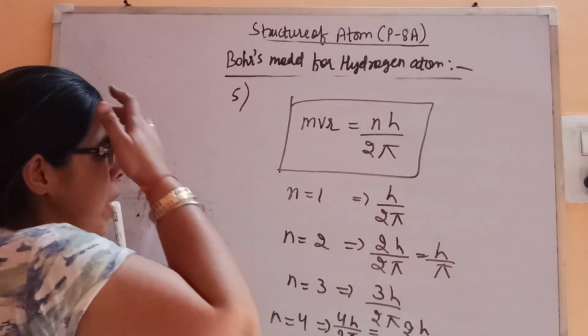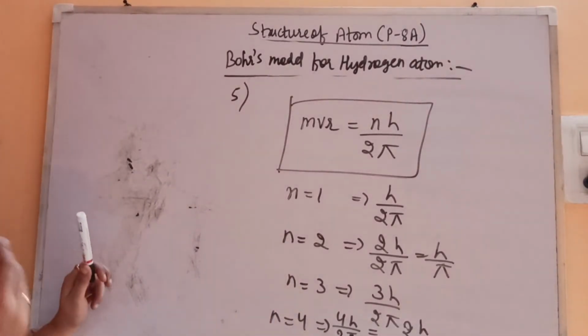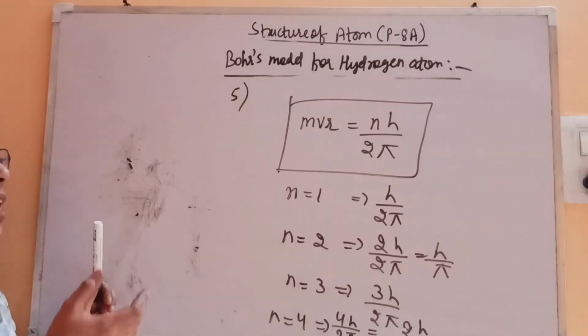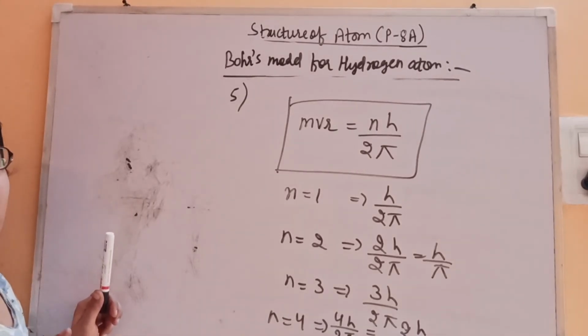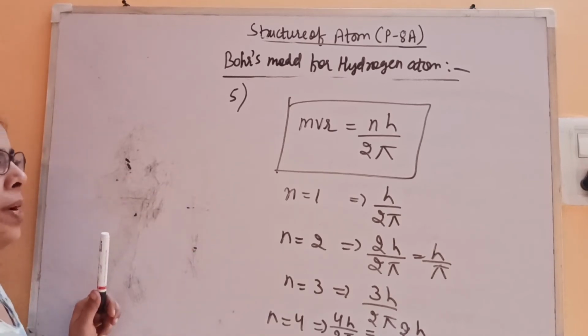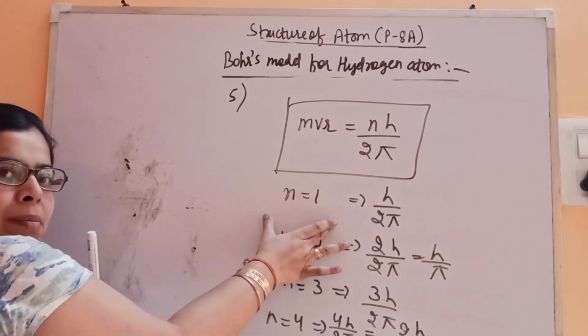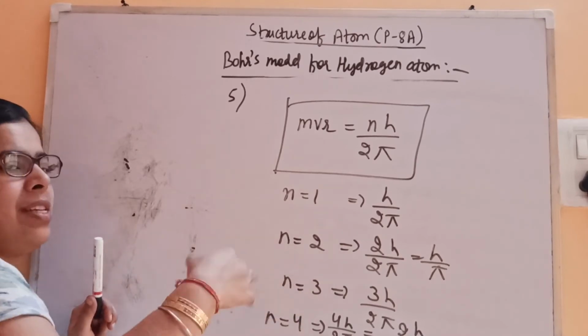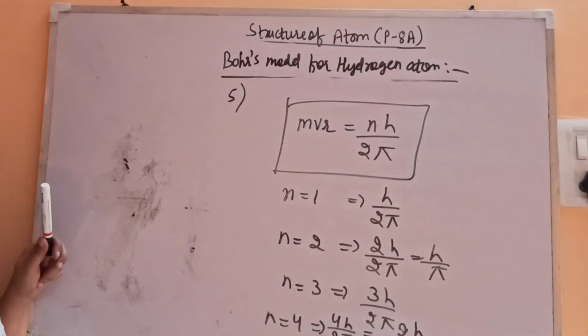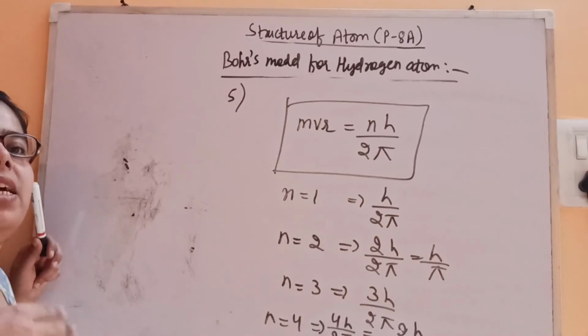Okay, now quantization means it is not continuous, it is in the form of bundles, which are known as quanta. So this is one bundle of angular momentum, second bundle, third bundle, fourth bundle. So it is in bundles, it's not in continuation, it is in discontinuation.